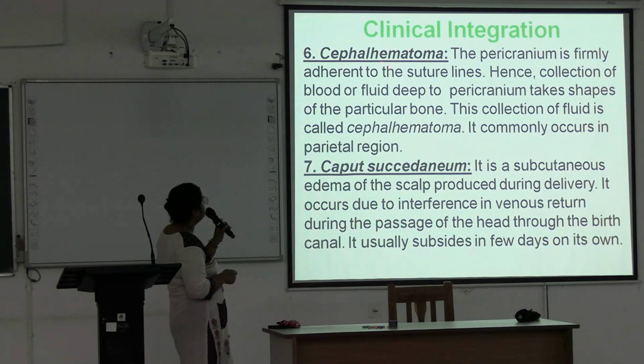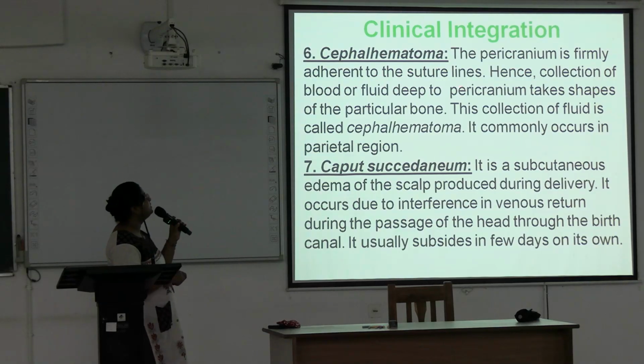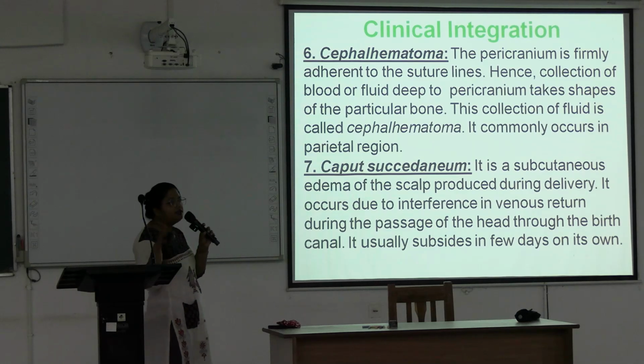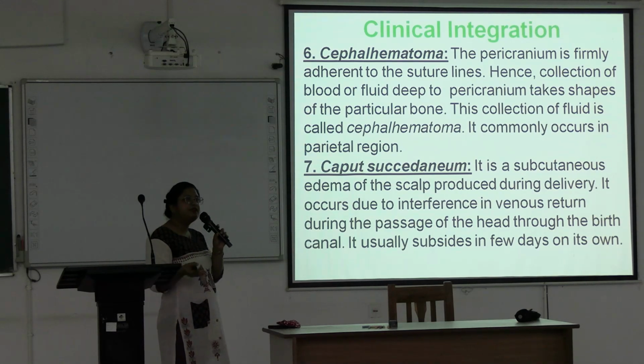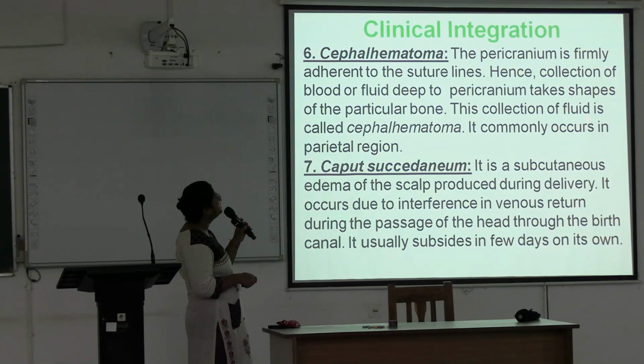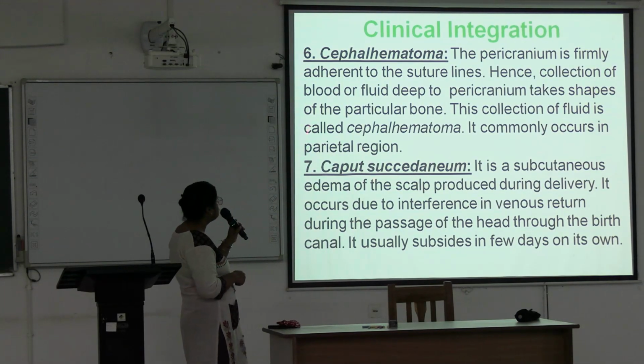Next is cephal hematoma. In cephal hematoma, the pericranium is firmly adherent to the suture lines. Hence, collection of blood or fluid deep to the pericranium takes the shape of the particular bone. Like if it occurs over the parietal bone, it will take the shape of the parietal bone, or the temporal bone, or the frontal bone, it will take the shape of that cranial bone. This collection of fluid is called cephal hematoma, and it commonly occurs in the parietal region.